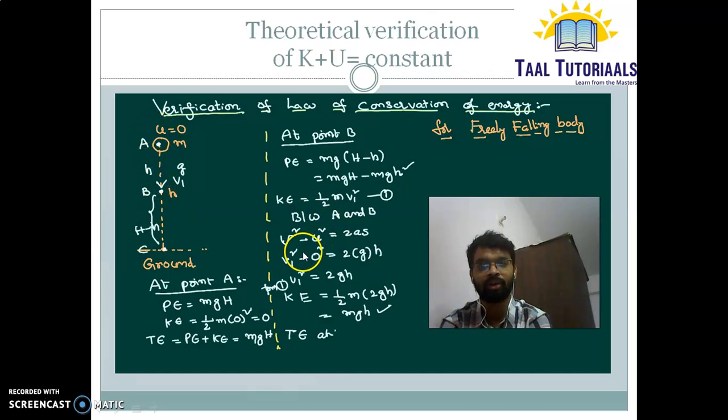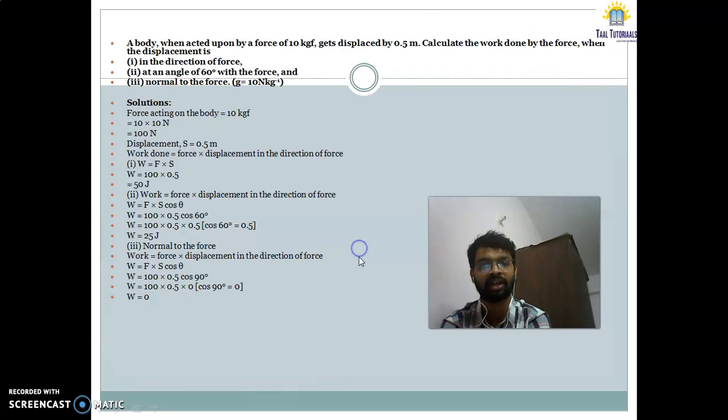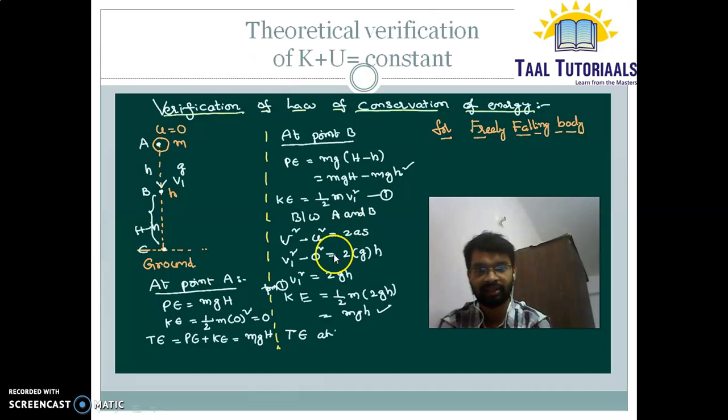Between A and B, we can use the formula v square minus u square is equal to 2as, where a is the gravitational acceleration g and s is the distance h. So here we get v square is equal to 2gh. So KE is equal to half m v square, that is half m into 2gh, where the 2 gets cancelled and it becomes mgh.